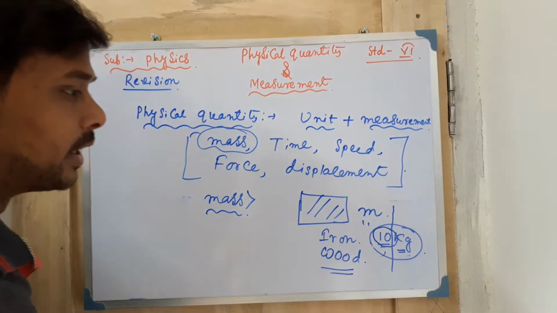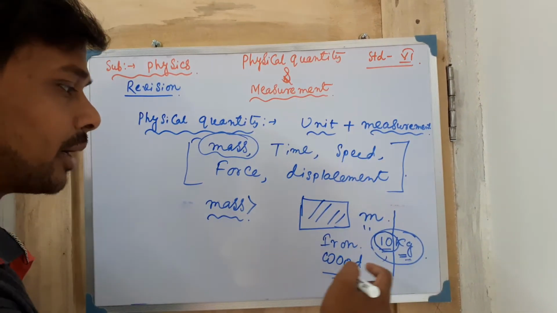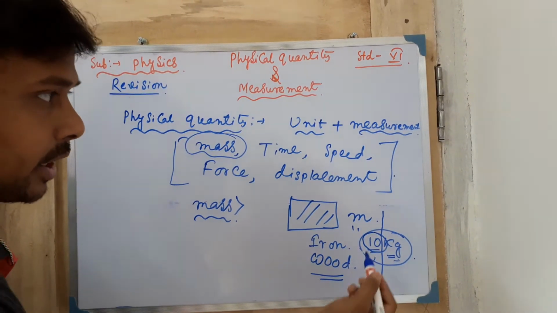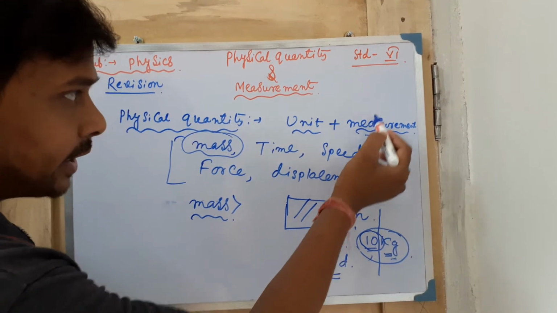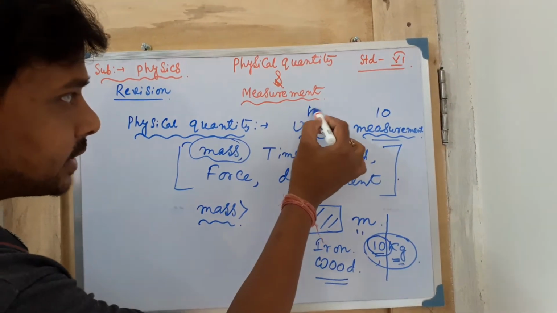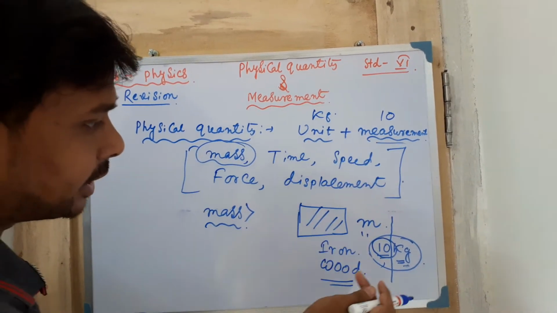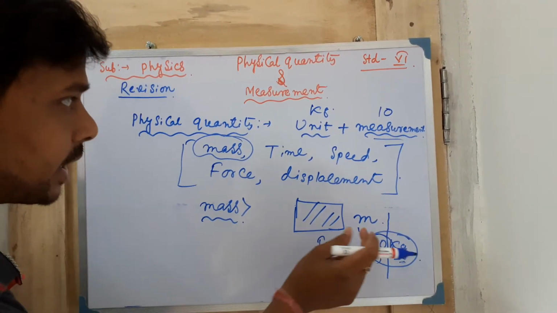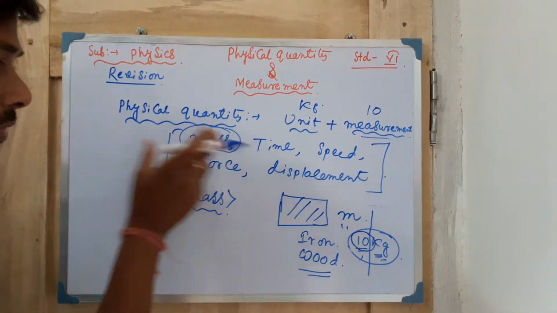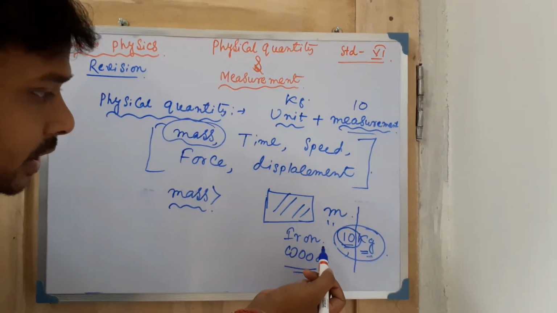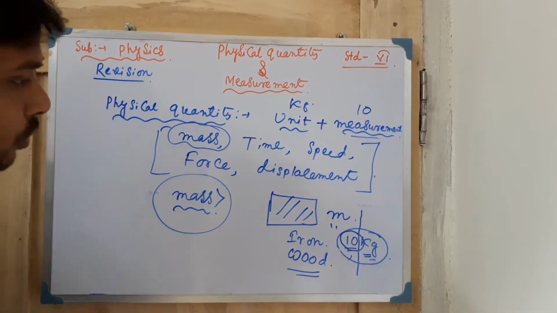And kilogram is the unit of that one. So the measurement is there, that is 10 here, and the unit that is coming is kilogram here. When these two things are joined together, you get a physical quantity. What is the physical quantity here? Mass is the physical quantity here.